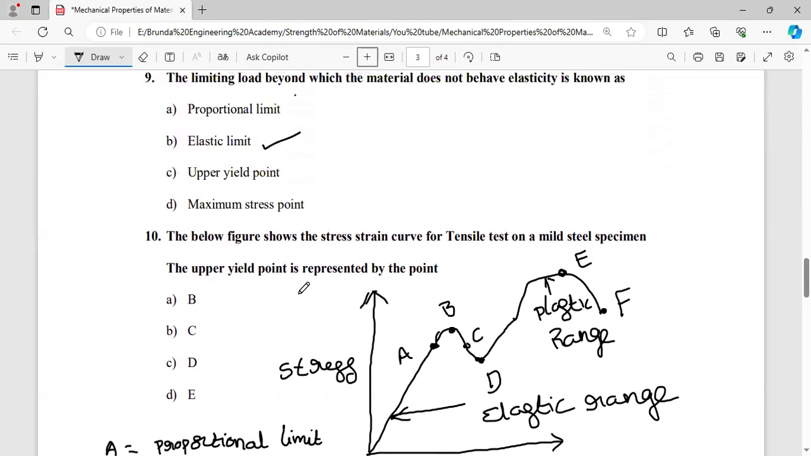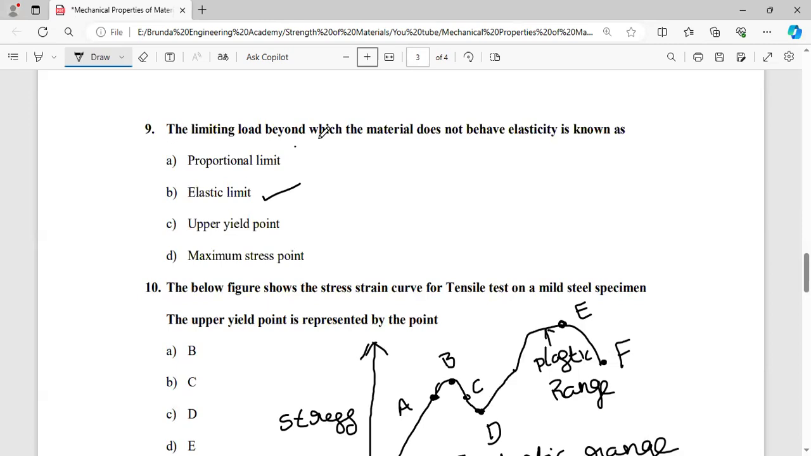So here the option is the limit beyond which the material does not behave elastically. Up to this point only the material has elastic property. After this, the material doesn't have elastic property; the material has the plasticity property. So the answer is the elastic limit.